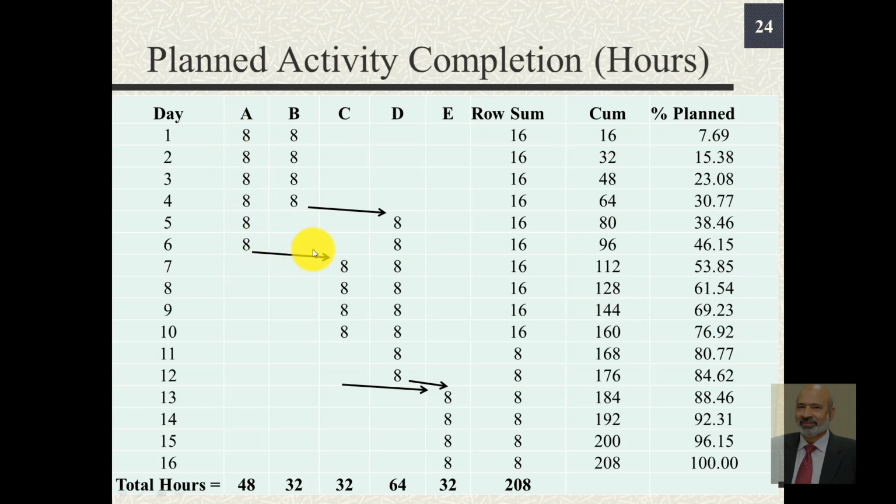A, once it gets completed we start C, when B gets completed we start D, and when C and D both are completed we start E. So we write the row sum, that means the hours spent per day, the cumulative hours spent so far and the percentage of hours spent. So overall it becomes 100. At the end of first day, we spent 16 hours, which are 7.69% of the overall number of hours, which is 208.